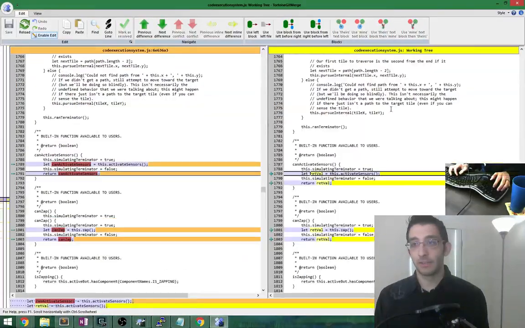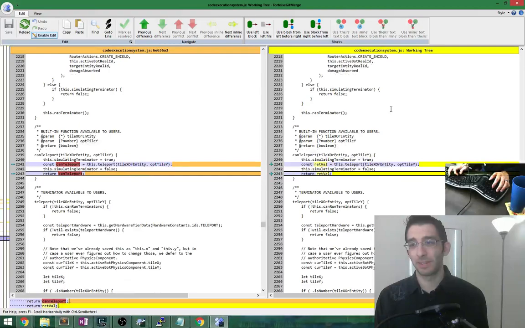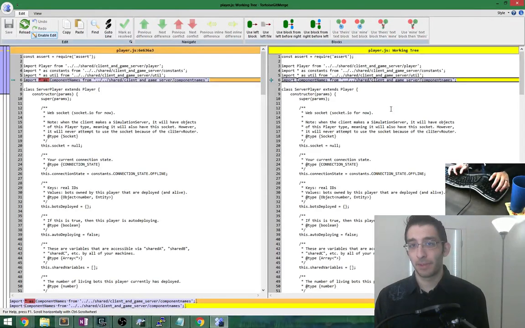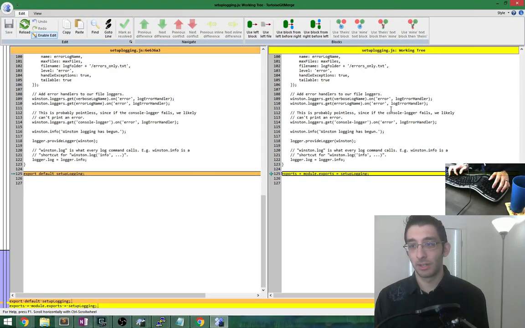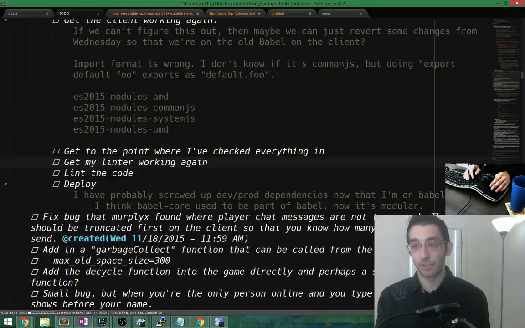Yeah, all of this is real stuff that needed to be changed. And then this I thought was just weird, but whatever, I changed that too. Okay, player, same issue. Exports equals module exports. I don't think this was necessary. In fact, it's questionable whether I should even do this.